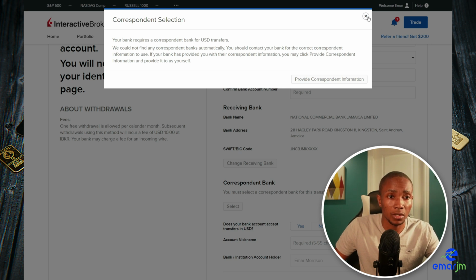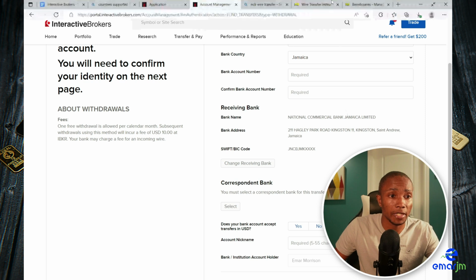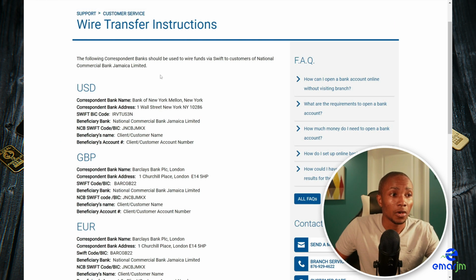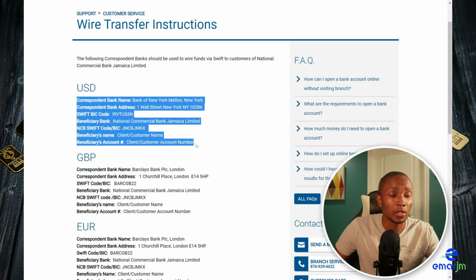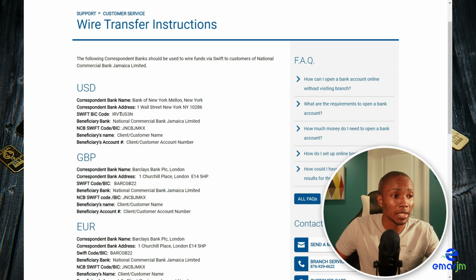So I'm going to just show you what it looks like for NCB. If your wire transfer is to NCB bank, then this is the information that is used if the withdrawing currency is USD. So what I'll do is just grab this SWIFT code here.